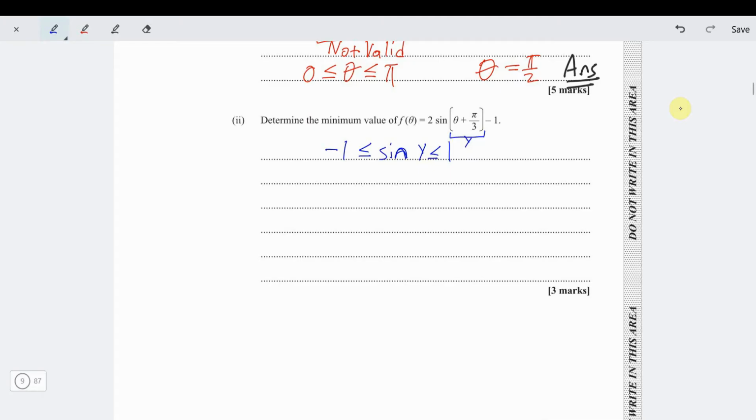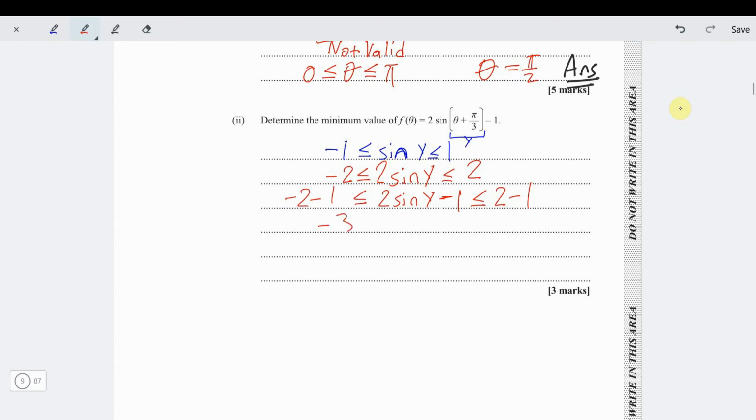Now, what do we know then? We know that if we multiply it by 2, then 2 sine y is going to be between positive 2 and negative 2. Then if we subtract 1 from both sides, we're saying that 2 sine y minus 1 is between 2 minus 1 and minus 2 minus 1.